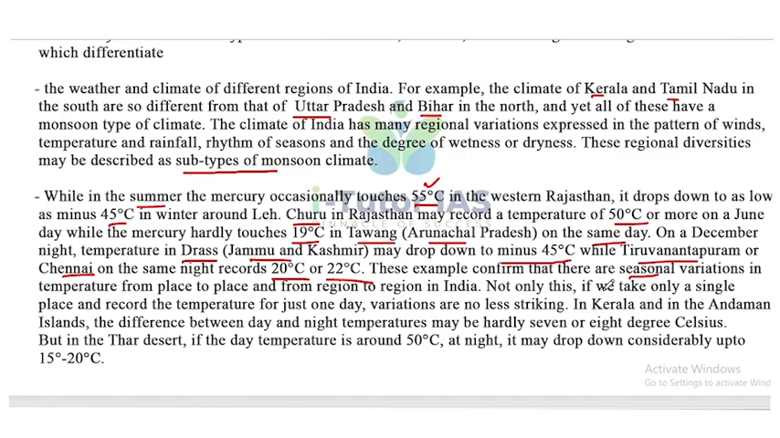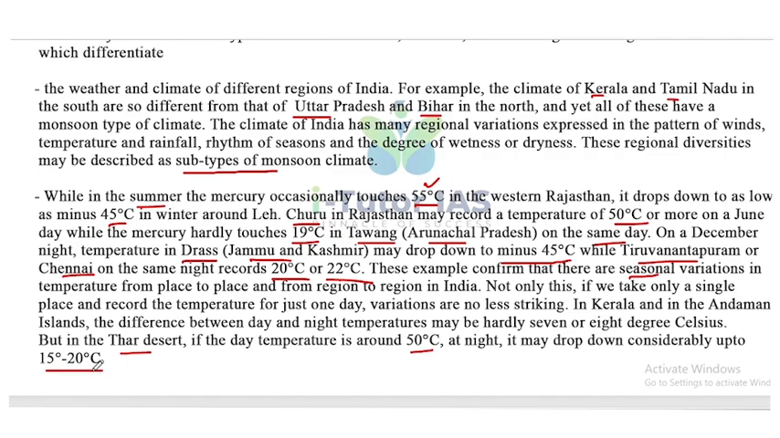Not only this, if we take only a single place and record the temperature for just one day, variations are no less striking. In Kerala and in the Andaman Islands, the difference between day and night temperature may be hardly 7 or 8 degrees Celsius. But in the Thar Desert, if the day temperature is around 50 degrees Celsius, at night it may drop considerably, from 50 degrees Celsius to 20 degrees Celsius.